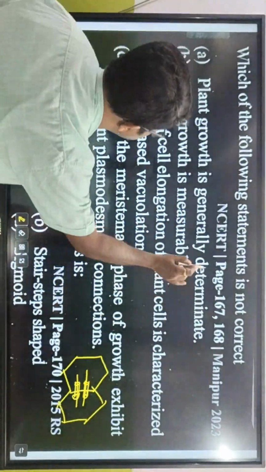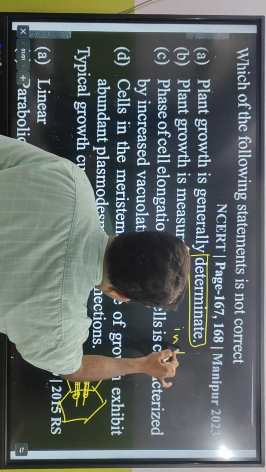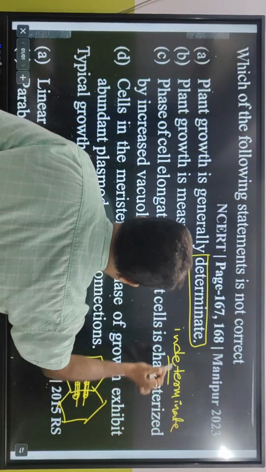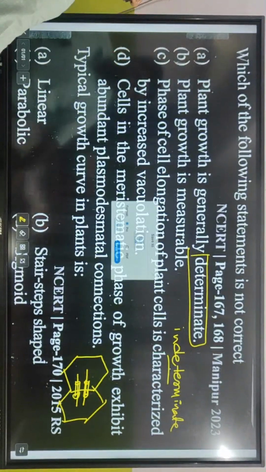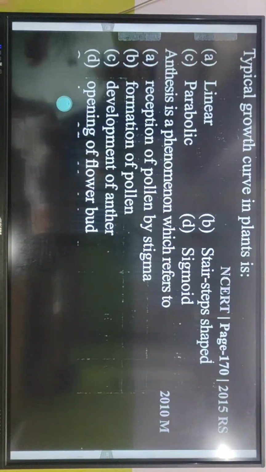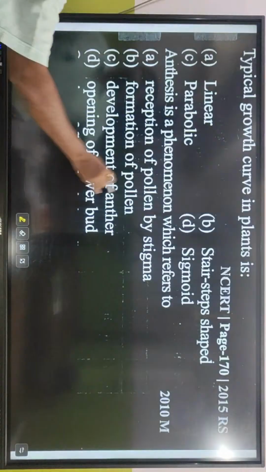The plant growth is generally not determinate. It is indeterminate. That's very, very important. Okay, next. Typical growth curve in plants is, this is easy. Typical growth in plants is sigmoid.